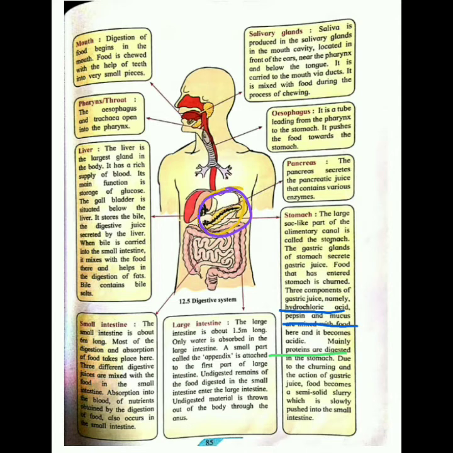The stomach churns the food. Churns means it mixes the food and makes it a semi-solid slurry. Semi-solid means partly solid, partly liquid. Okay, and it pushes the food further into the small intestine.